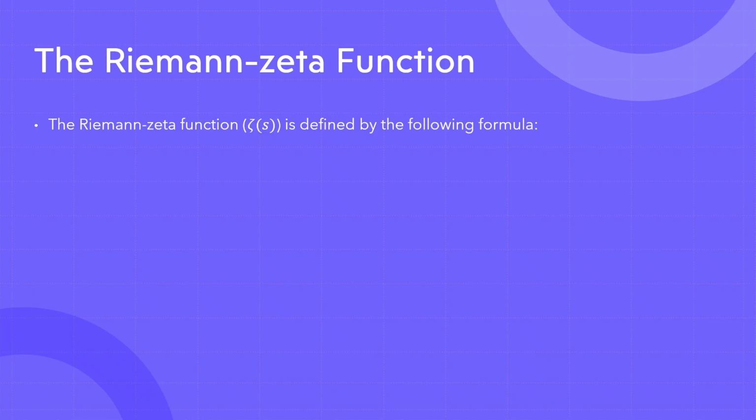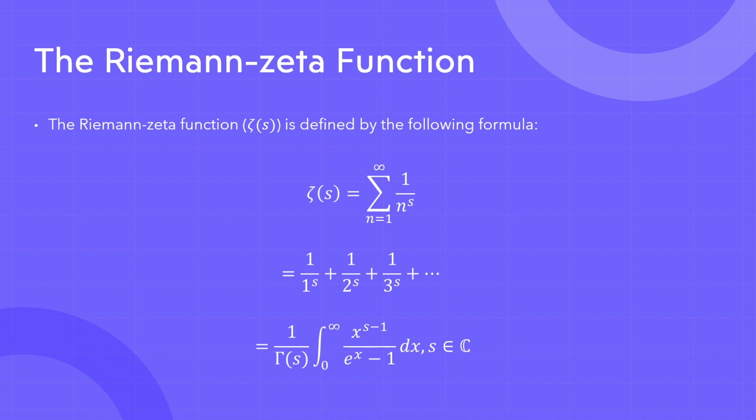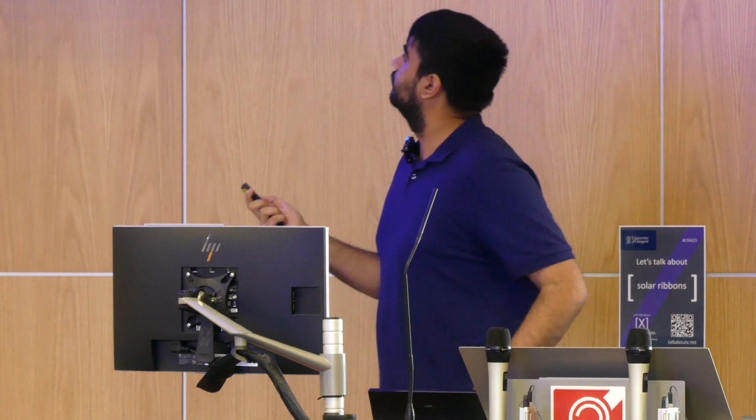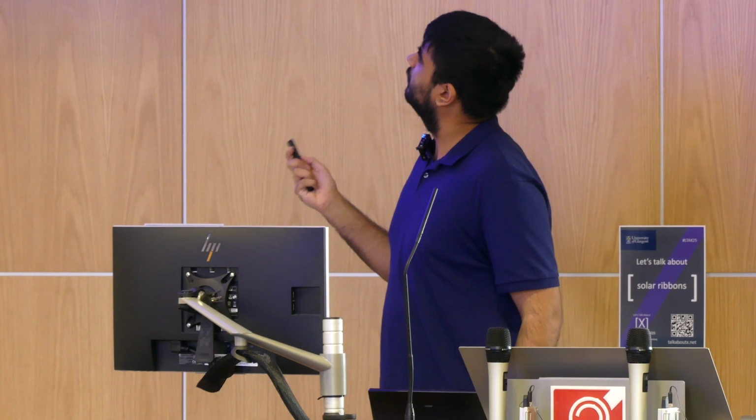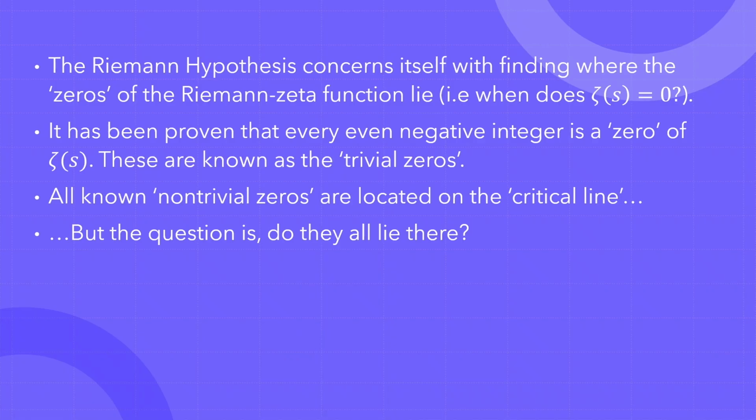The Riemann-zeta function, which is denoted zeta of s, is defined using the following formula. Now, the actual specifics of the formula aren't really important. All you really need to know is that it's a function that takes in a number and outputs a number. That's all you need to know for the sake of what I'm going to talk about. So coming back to the Riemann hypothesis, what it concerns itself with is finding where the zeros of this function lie, which is basically saying what numbers you put into this function in order to get out 0.